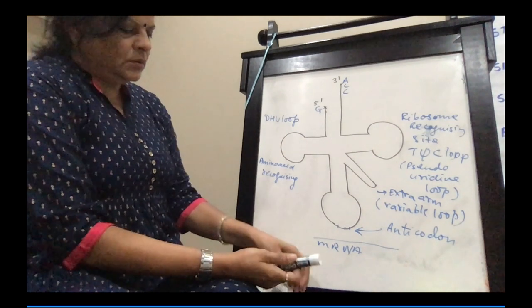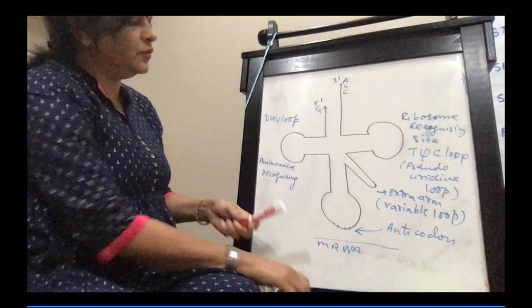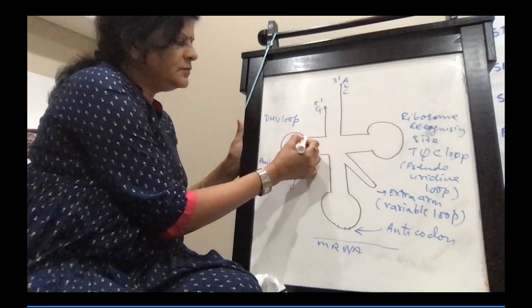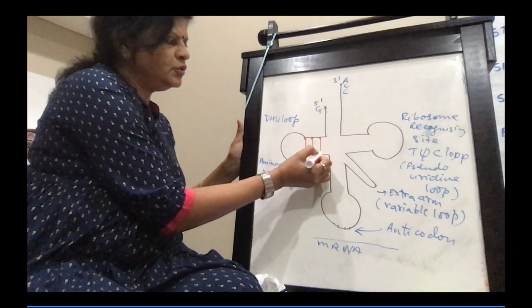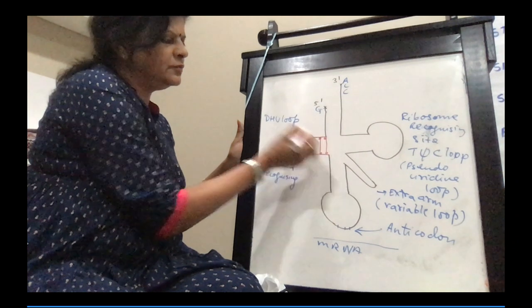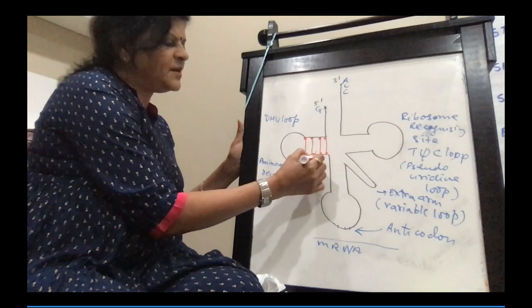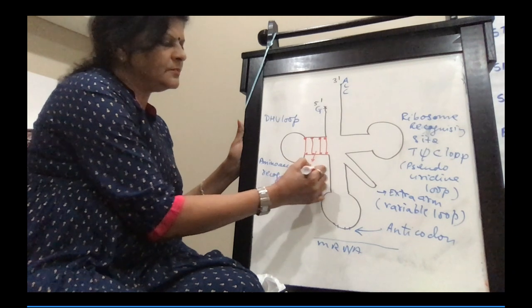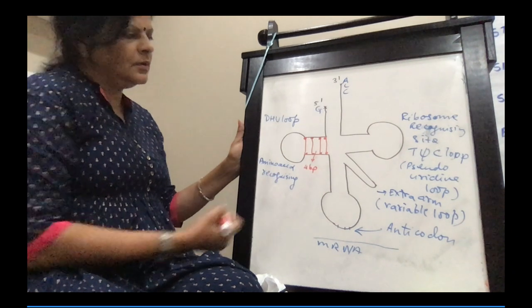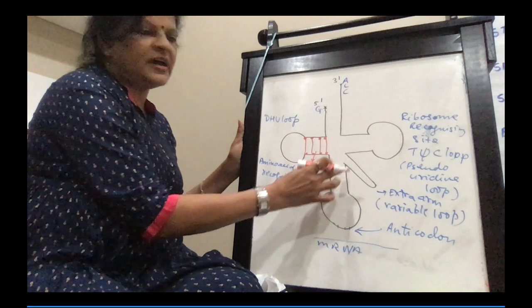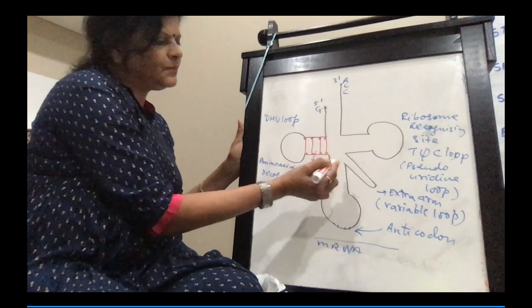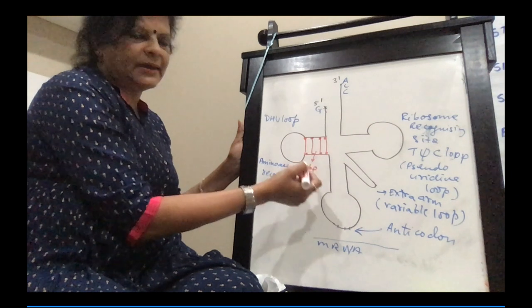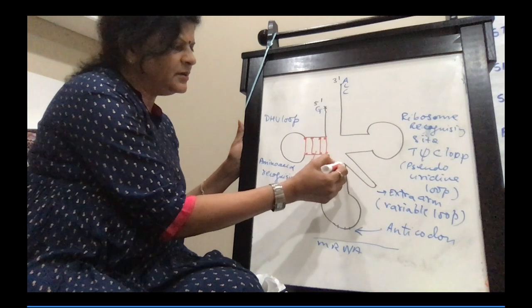Now, the base pairs over here, 1, 2, 3, 4. There are 4 base pairs here. This and this has 5 base pairs each. This one has 7 base pairs. So when you're counting in the diagram also, please remember that.